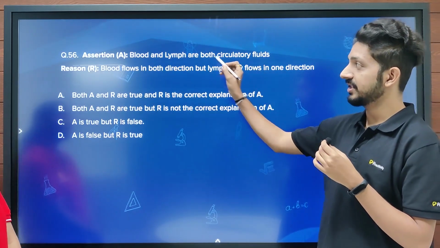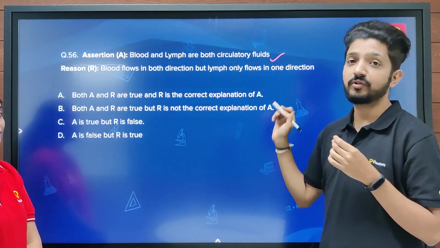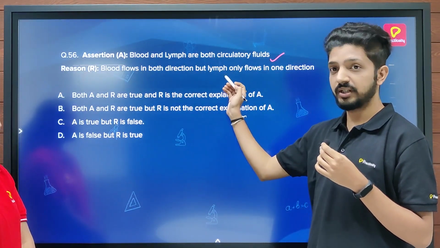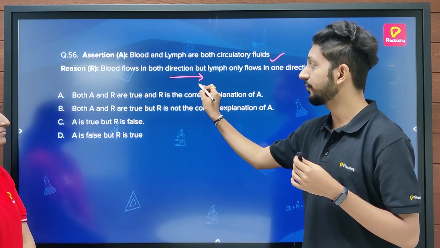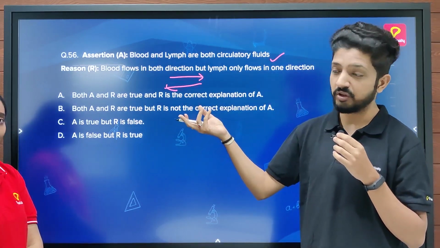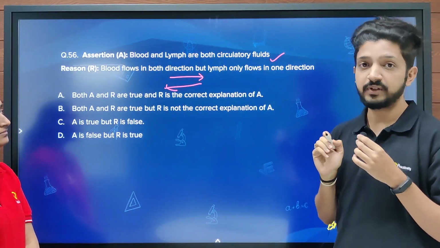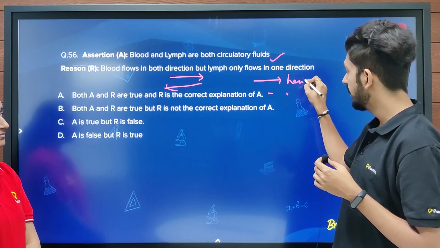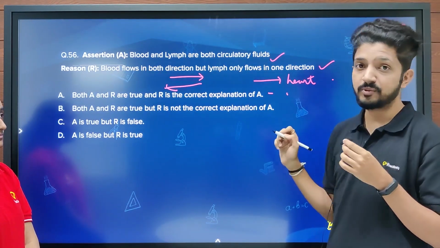Well, let's see the first statement. Blood and lymph are both circulatory fluids, which is true. And the second statement says blood flows in both directions. That is also true, that it flows towards the heart and also away from the heart, whereas lymph flows only in one direction, which is also true. Lymph always flows towards the heart. Hence, the second statement is also true.